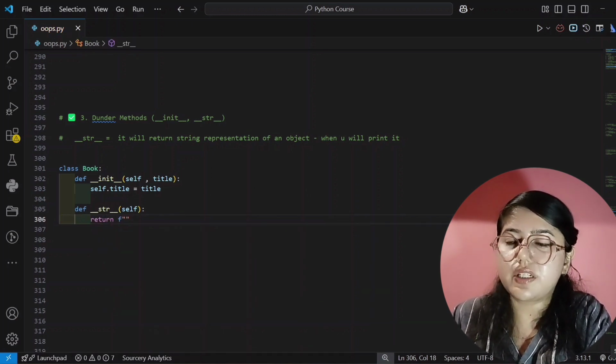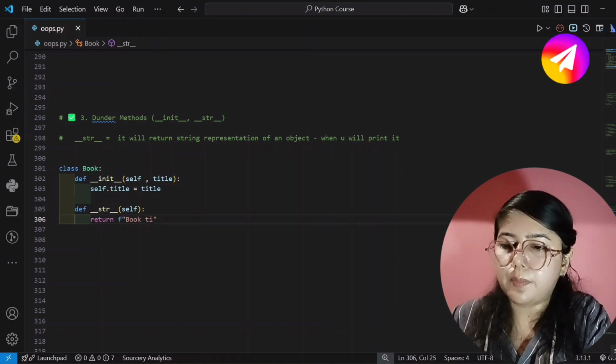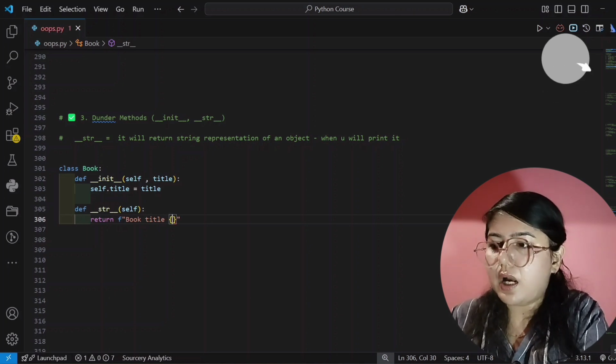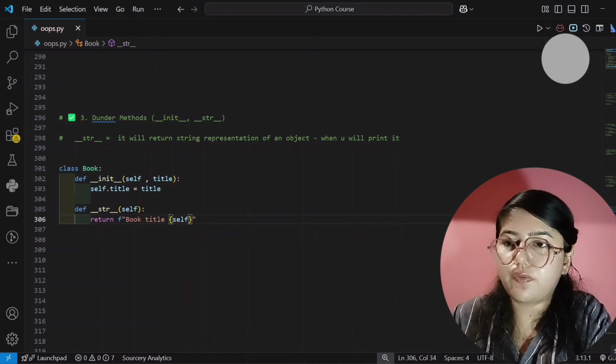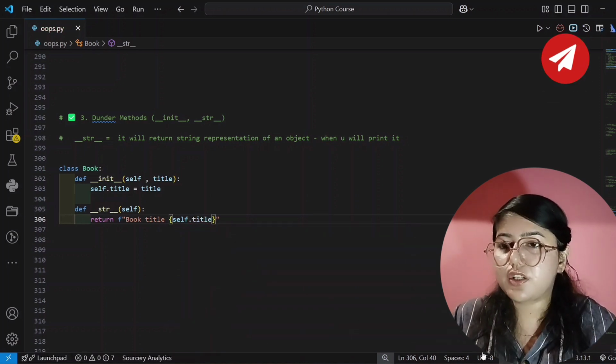In the definition only it's written that it will return the string representation of an object. So I want to return this, that is Book title, and here I will pass self.title, and whatever input I give for self.title, it will print that. Yes, it's written here.